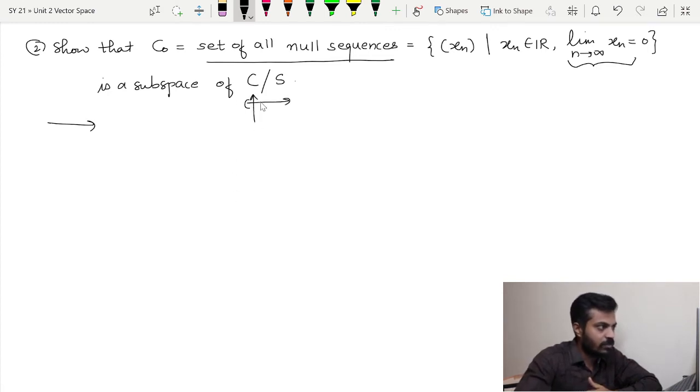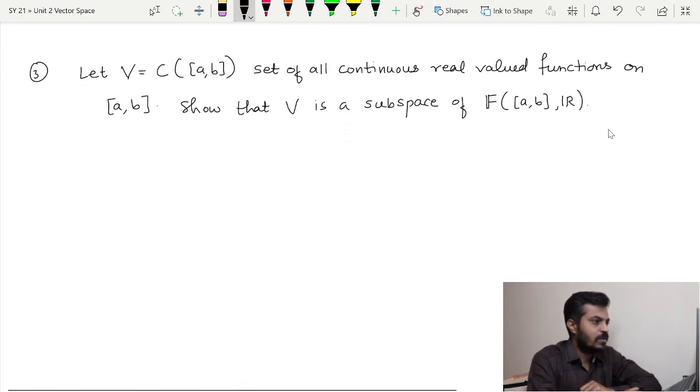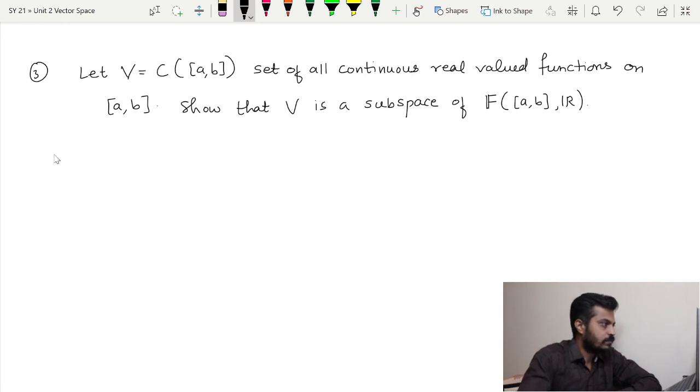Now C stands for the collection of convergent sequences, and S stands for the collection of all sequences, and C naught stands for what here? The collection of null sequences. And I leave it to you because the proof is similar to the previous example. Just instead of taking the limits to be a and b, the limits will be 0, and that's it. That is how you have to proceed. So this is homework.